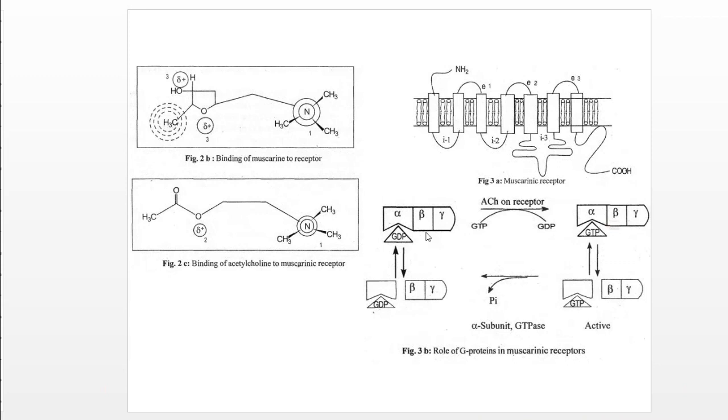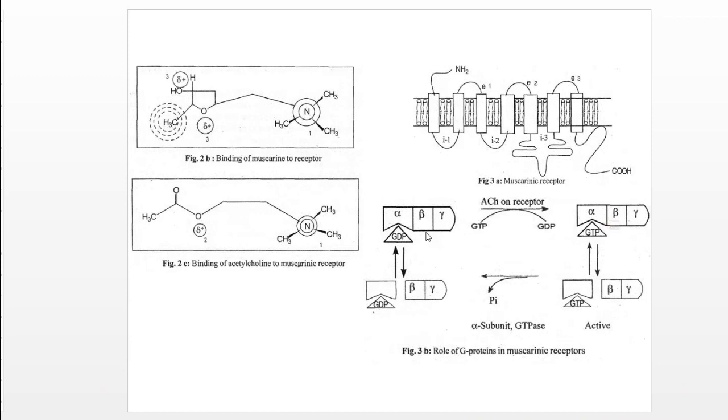Some mechanical or catalytic changes happen in the cell, and the action of the drug ceases. There are various types of second messengers present, for example adenylate cyclase, guanylate cyclase. These second messengers get activated, and on the basis of that, the actions depend.